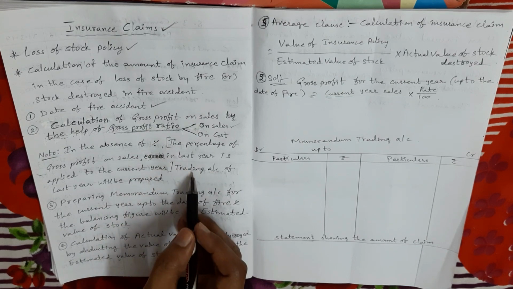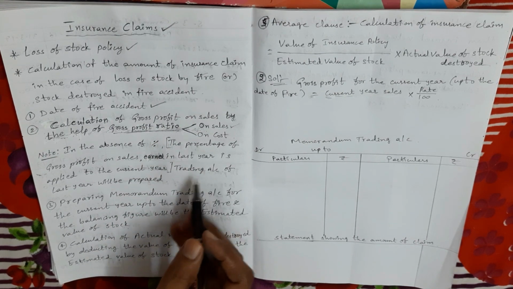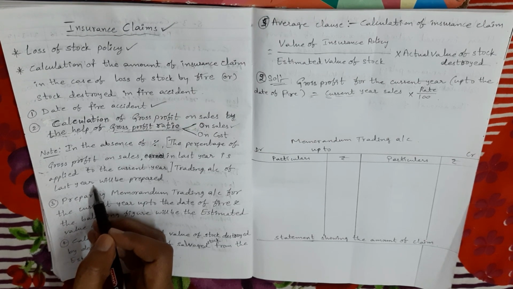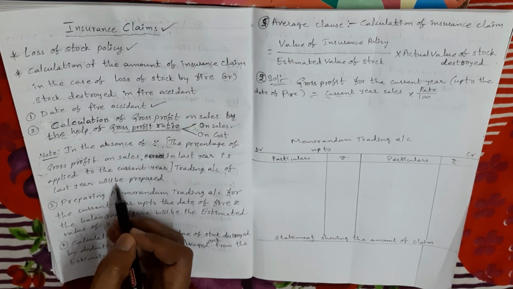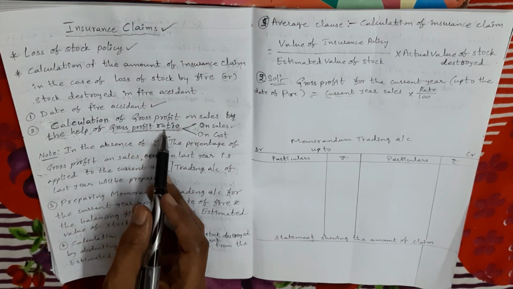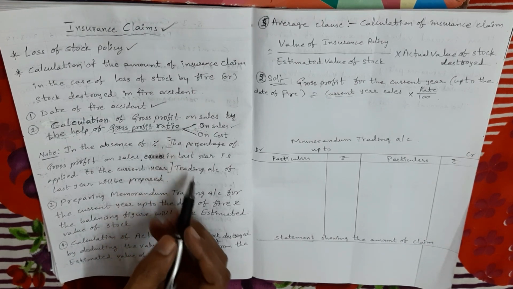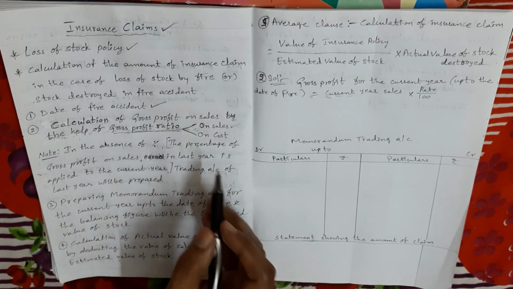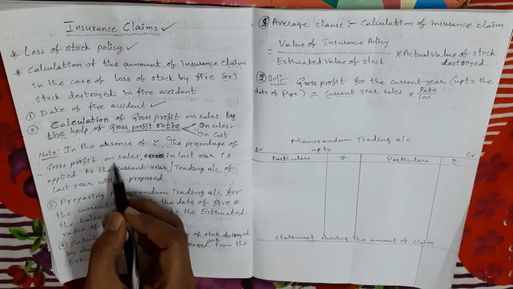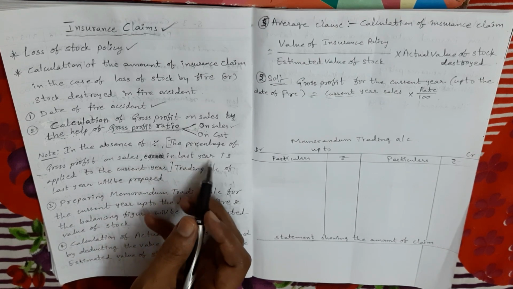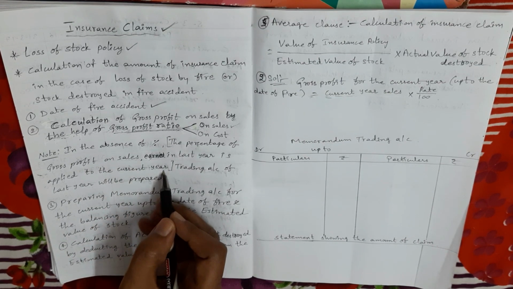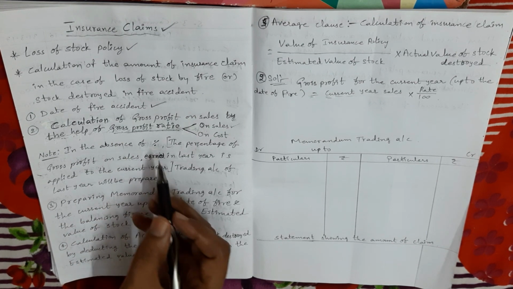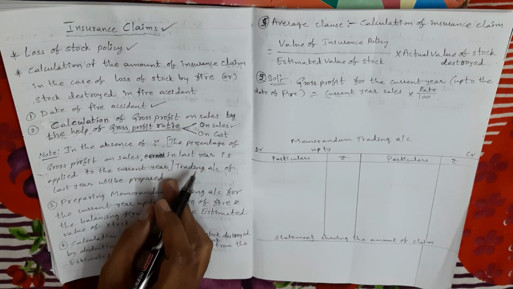In the absence of the gross profit ratio, we have to prepare the trading account of last year. We need to prepare last year's trading account only when in the problem the gross profit ratio is not given; otherwise this trading account of last year is not required. The percentage of gross profit on sales earned in the last year is applied to the current year in the absence of gross profit percentage or ratio. So this is an important point.